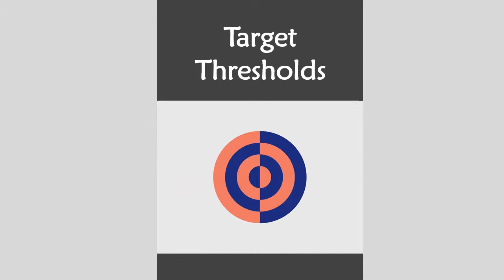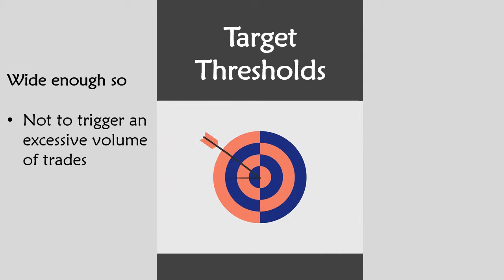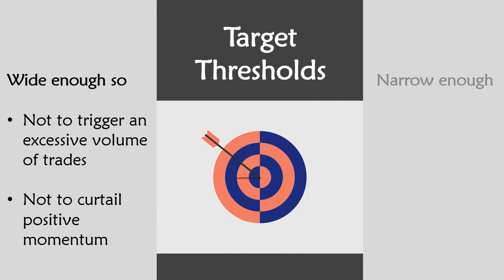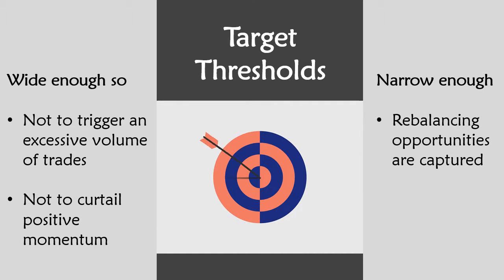What should the threshold band be? How much of a relative movement is appropriate to trigger a trade? As with any allocation band approach, the key here is to set the threshold wide enough that it won't trigger an excessive volume of trades or repeatedly curtail positive momentum, but not to set the threshold so wide that any rebalancing opportunities are lost because no trades are triggered at all.